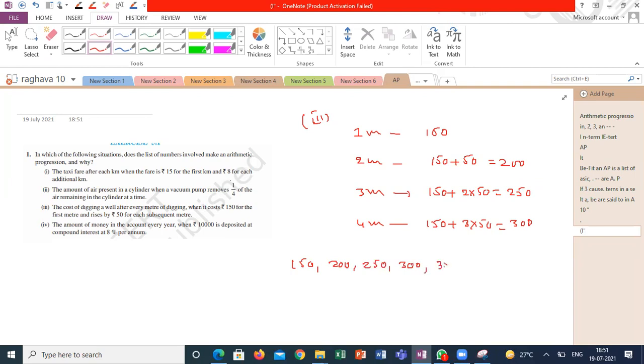So 150 for 1 meter, 200 for 2 meter, 250 for 3 meter, 300 for 4 meter, and next one is 350, because you are increasing 1 meter, exactly it will increase by 50, 50, 50, 50. So it is starting with 150 rupees minimum charge, and it will increase for each and every meter by 50 rupees. So the common difference is 50 between each successive terms. So it is in AP, correct? Yes, sir.